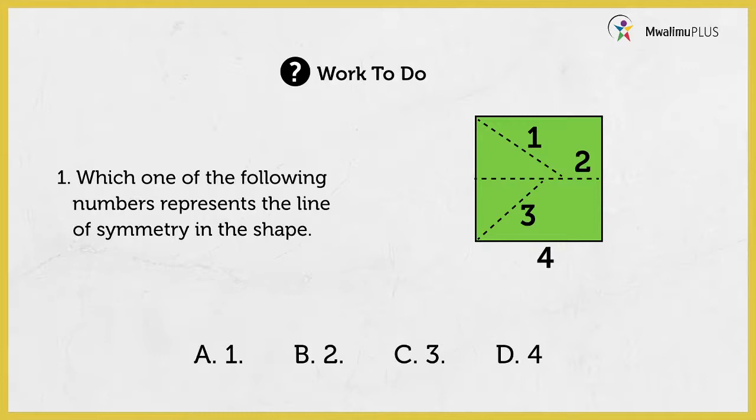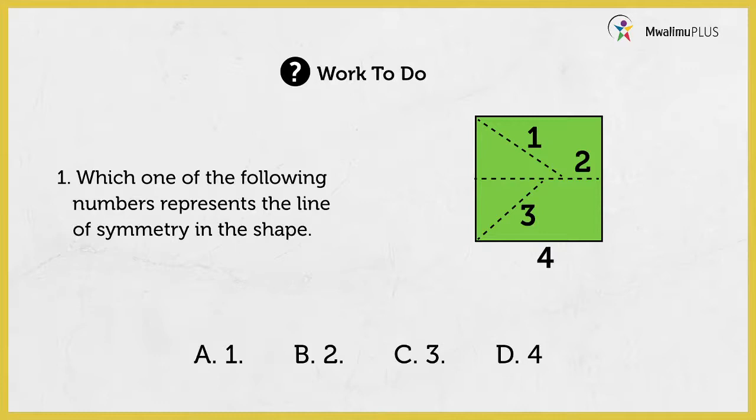We have number 1, 2, 3, and 4 down there. So you tell me, is it A, which is 1, is it B, which is 2, is it C, which is 3, or D, which has 4? So it's you to look upon that one and give me the right answer.